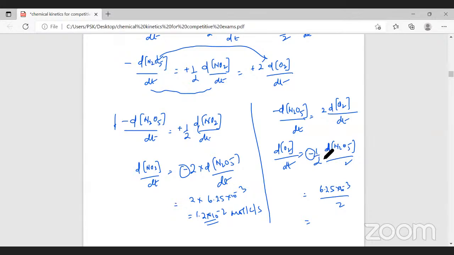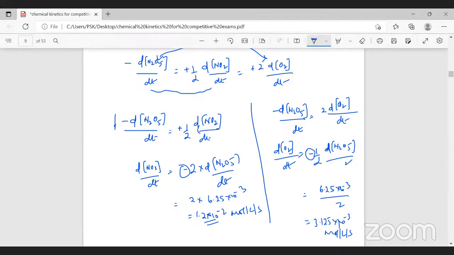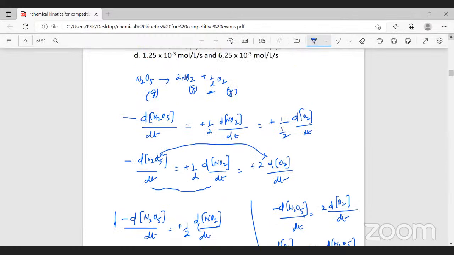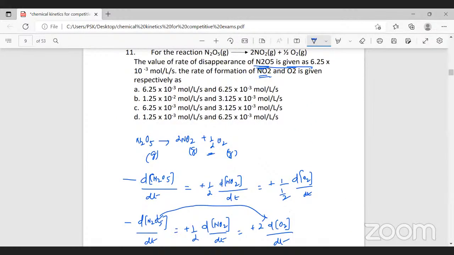The rate of decomposition of nitrogen pentoxide is 6.25 into 10 to the power minus 3 divided by 2. It will be 3.125 into 10 to the power minus 3 mole per liter per second. So what is the option for this question?